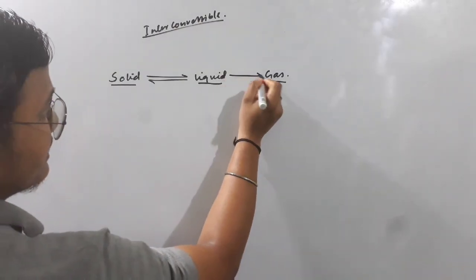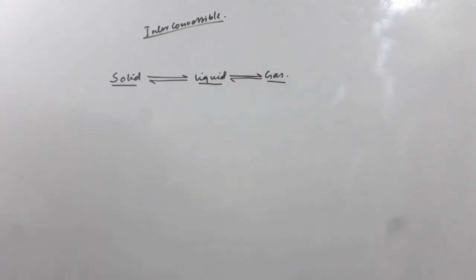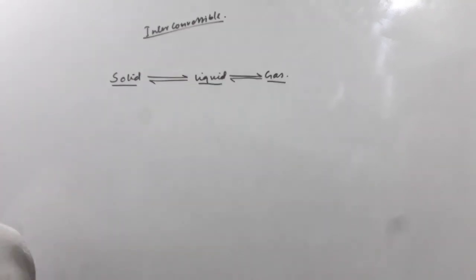Suppose if I am having solid, I can convert it into liquid. Or liquid can also be converted to solid. Or I can convert the liquid to gas, or convert the gas to the liquid form. Okay, students. Now, what are the factors that affect this transformation?